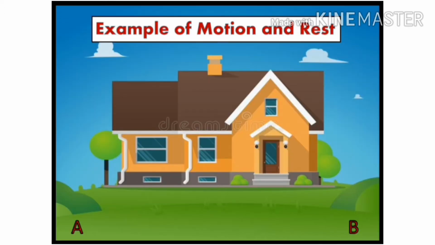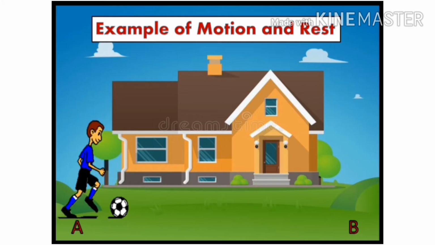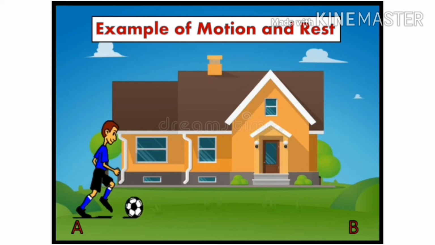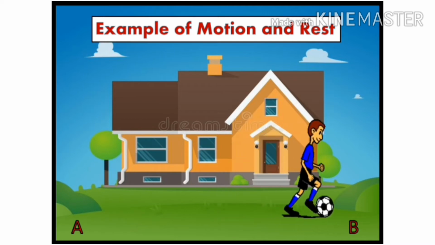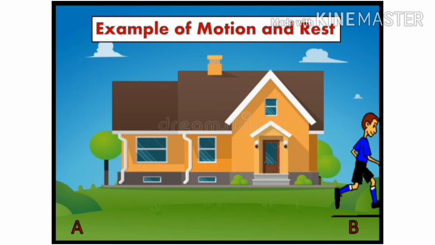Observe the motion of a boy. Now, the boy is at a point A. Now, the boy is playing with football. The position of the boy changed from the point A to B. The boy moved to the right of the house. So, the boy is in motion. But there is no change in the position of the house with respect to surroundings in a period of time. So, house is at rest.